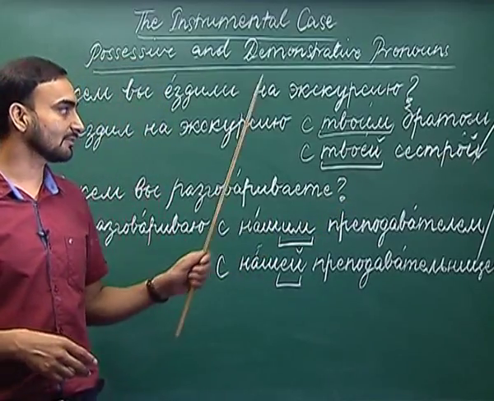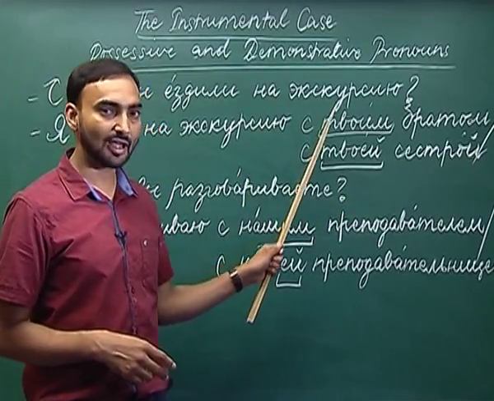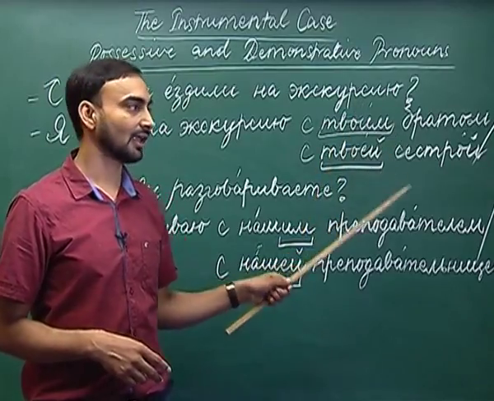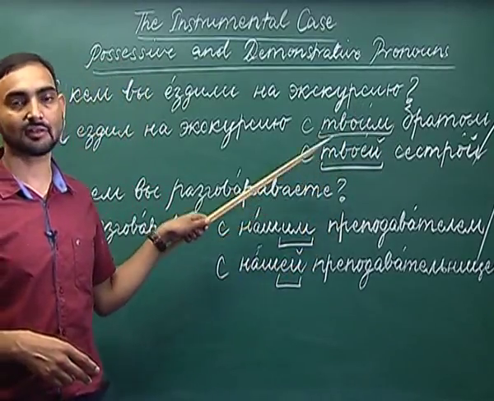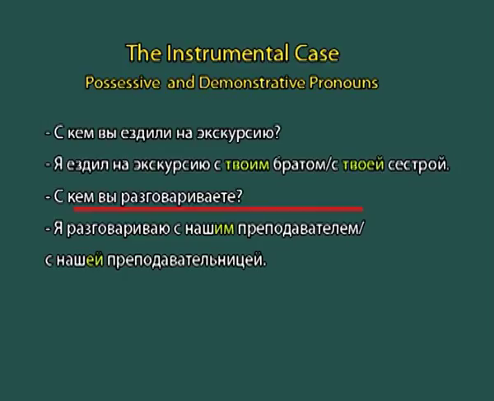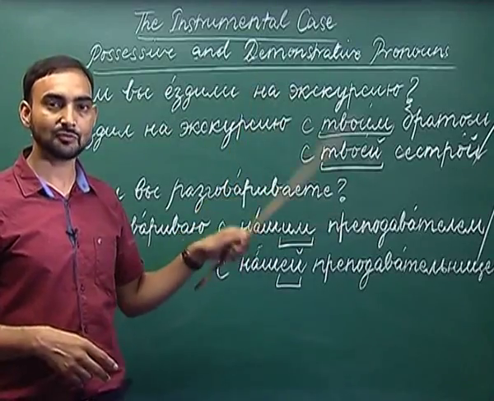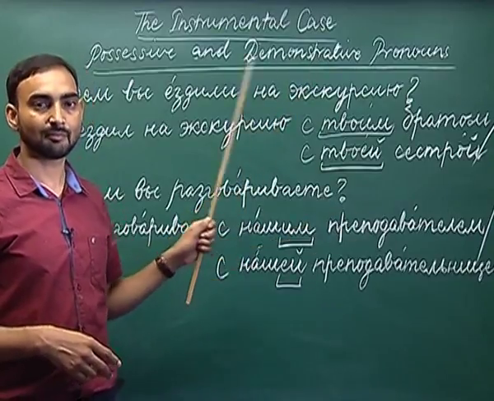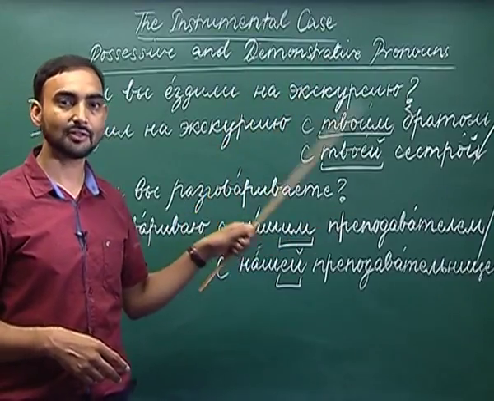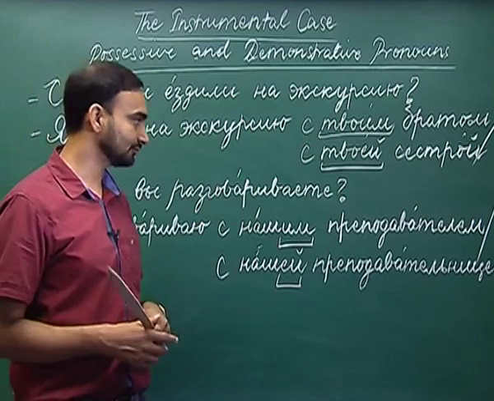Similarly, had it been moi, it would have become moim, and if it was moya, then it would have changed to moei. So, moi, moim, tvoi, tvoim, moya, moei, tvoya, tvoei.